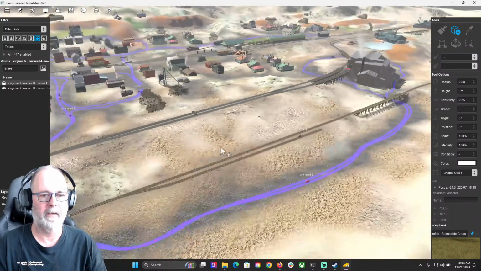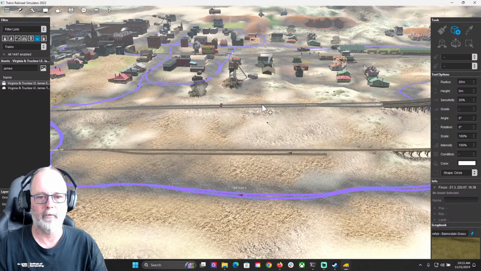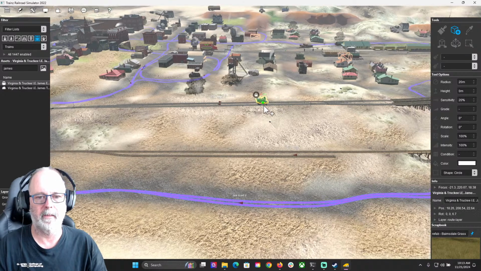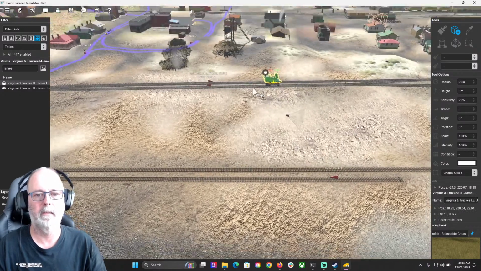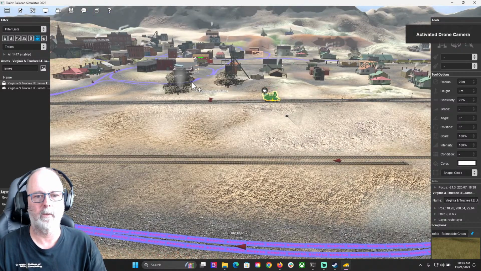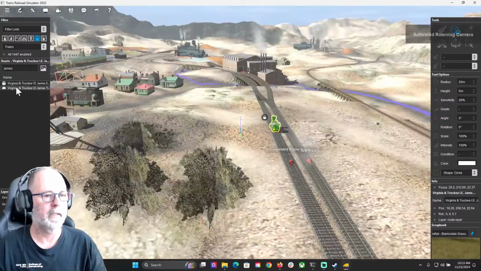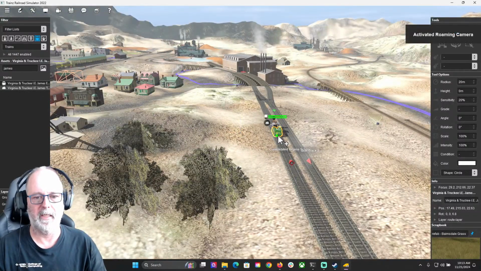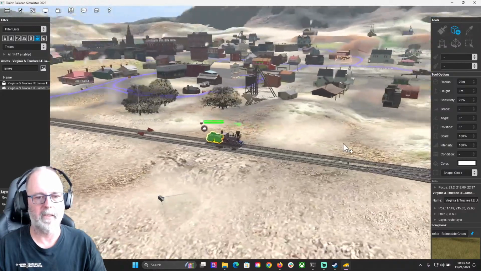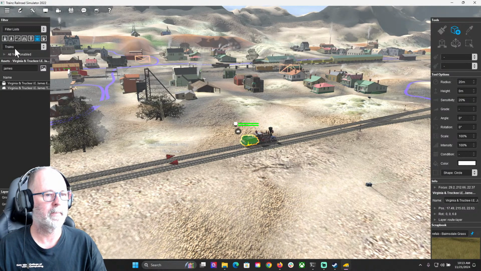Let's go back into Surveyor. So you click on the engine here, and then you click on the tracks to place it. Okay, so there it is. It's so cute. Am I still in drone camera? Let me just get a little closer in here. Okay, and then we're going to grab the tender here, and do the same thing and place it. Oh, and it looks like it actually placed it coupled. Sometimes you have to back up the coupled stuff. And then let's make a complete train here.